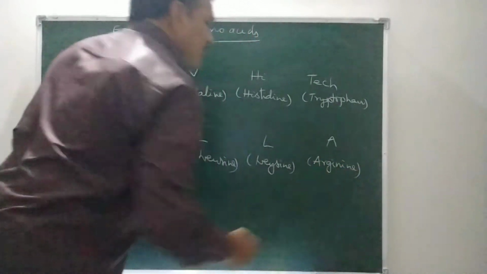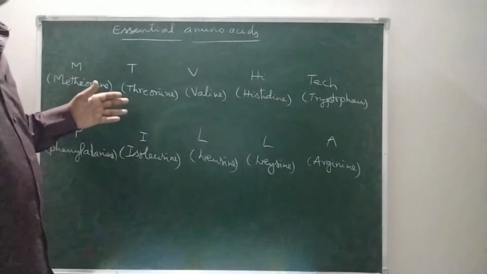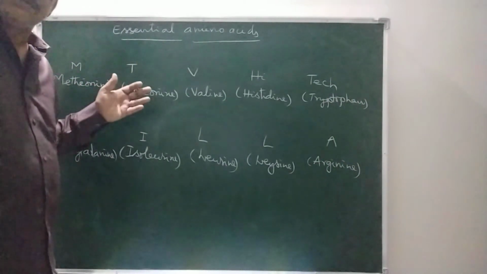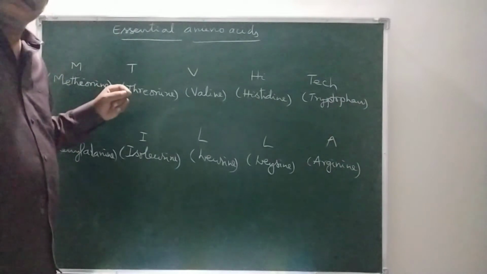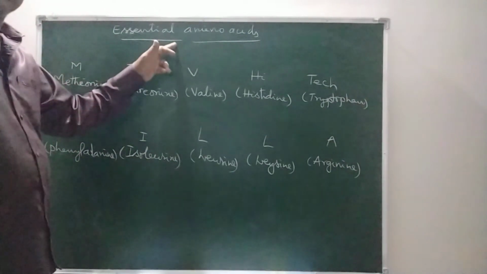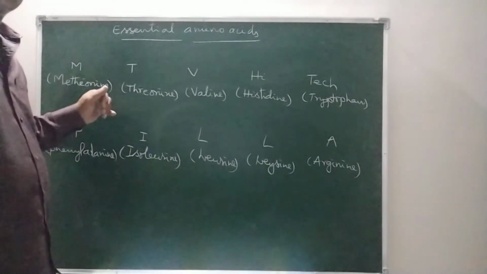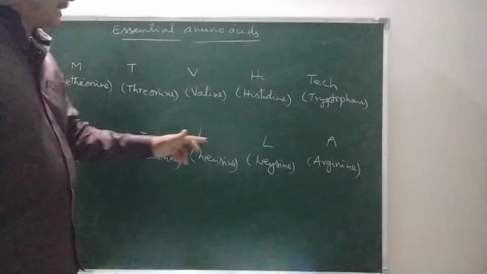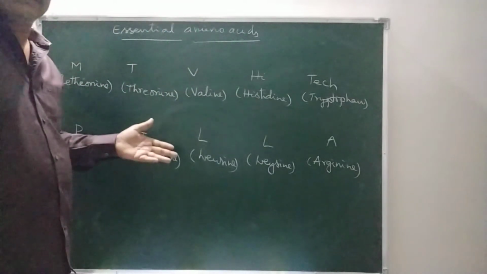Among the 20 alpha amino acids involved in the synthesis of protein, 10 are essential amino acids and the other 10 are non-essential amino acids. So 1, 2, 3, 4, 5, 6, 7, 8, 9, 10: these are the essential amino acids.